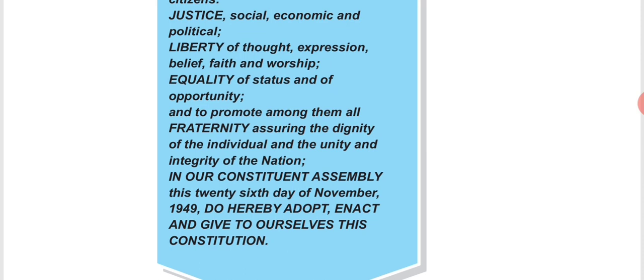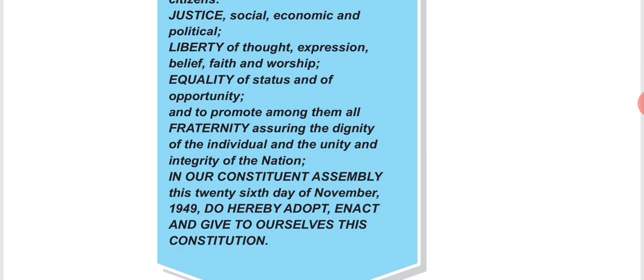That group of people is known as the Constituent Assembly. So in our Constituent Assembly, this 26th day of November, that is 26th November 1949, do hereby adopt, enact,